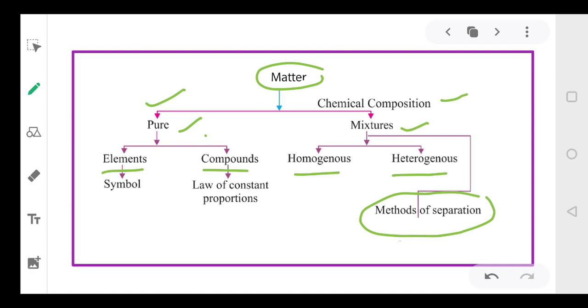So let's start with the concept. I hope you remember what matter is. Matter is anything that has mass and occupies space.